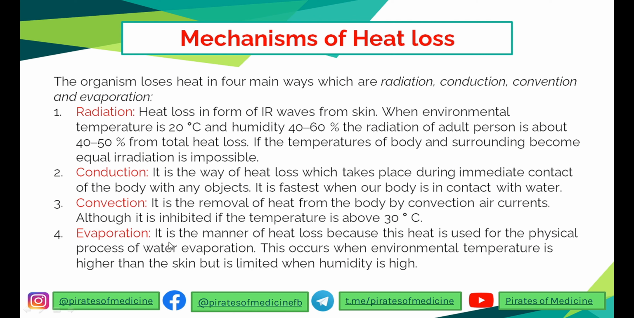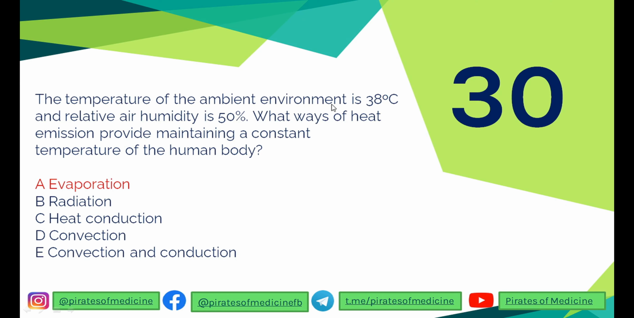Then we have evaporation. Evaporation is the heat loss by sweat, as you all know, and this occurs when the environmental temperature is almost normal to the body or quite high, but the main thing that limits evaporation is humidity. If the humidity is 100%, then evaporation is inhibited. So remember the 4 mechanisms. In the question, the temperature of the environment was more than body temperature, and the relative humidity is less than 100 percent. So that is why the body will emit heat by evaporation.